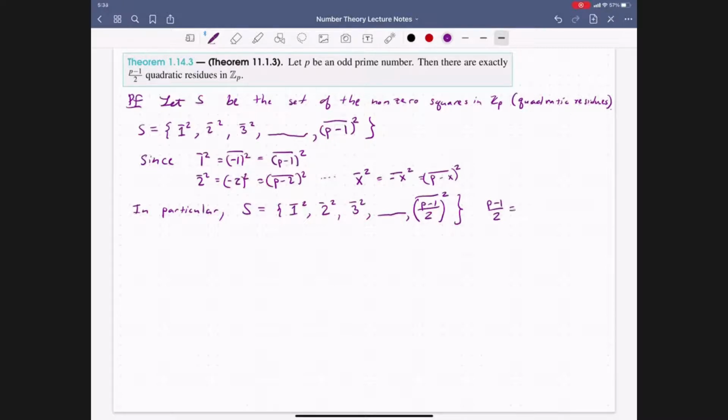note that by this deduction that we have here, that negative x squared is the same as p minus x squared, we know that this here is going to be the same as p minus 1 over 2 squared, so this difference will be the same. If we simplify the right-hand side, this will be 2p bar over 2 minus p plus 1, so this is going to be p bar plus 1 over 2.